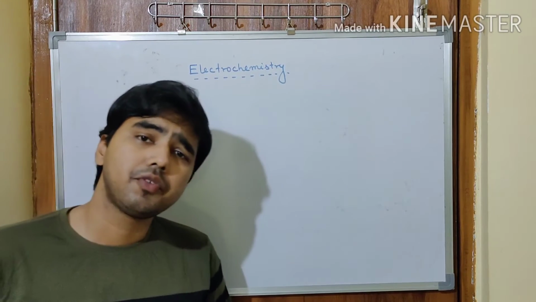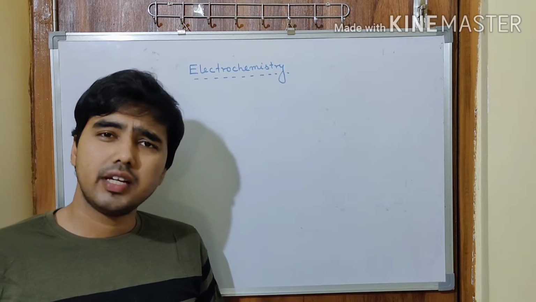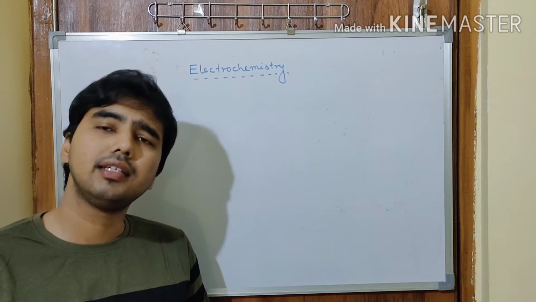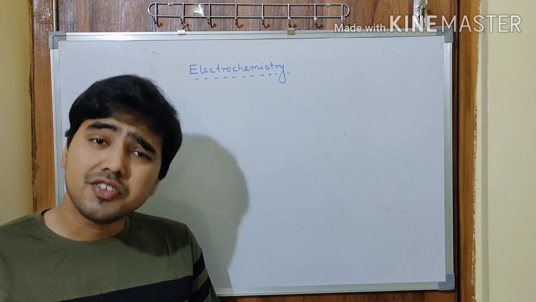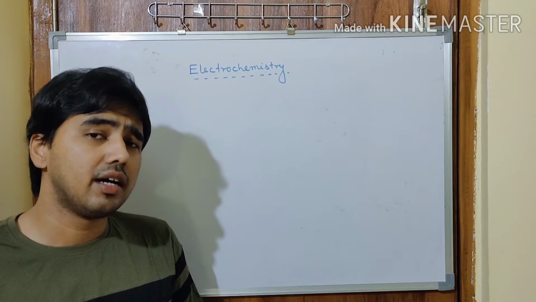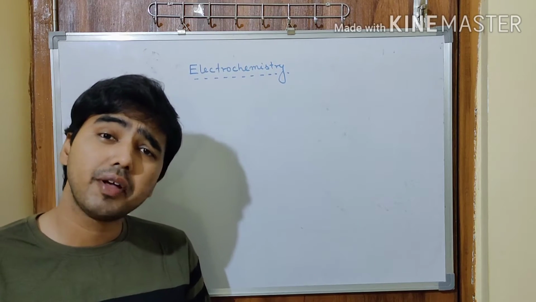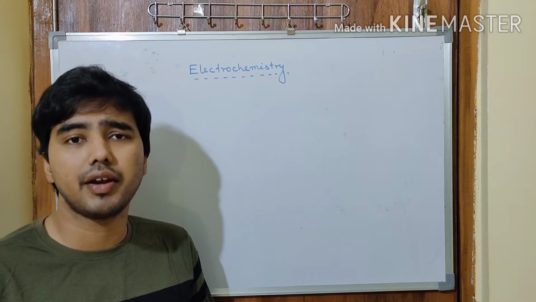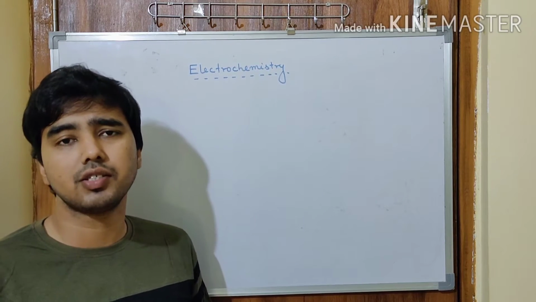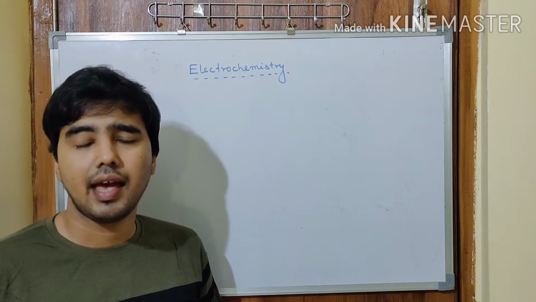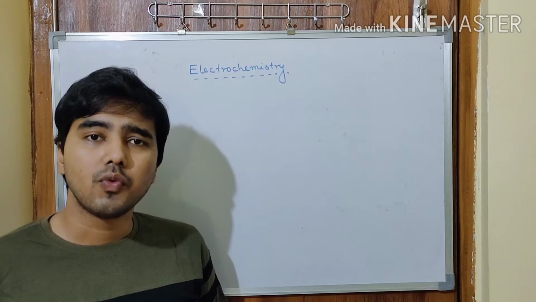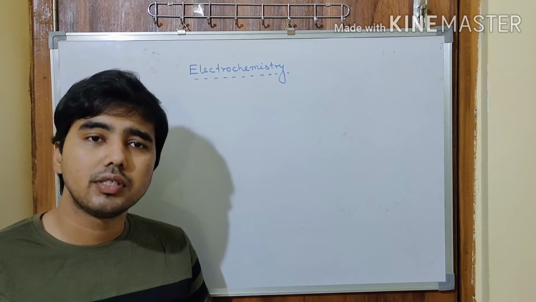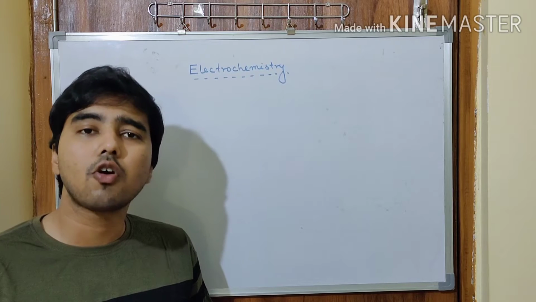What are we expecting from this chapter? It is a numerical heavy chapter. We have to solve a lot of numericals. That is not everything. This chapter actually deals with the generation of electricity from chemical reactions. Which kind of chemical reactions? The spontaneous chemical reactions, the reactions which take place without much difficulty. And at the same time, we will use this electricity to carry out the reactions which are non-spontaneous.